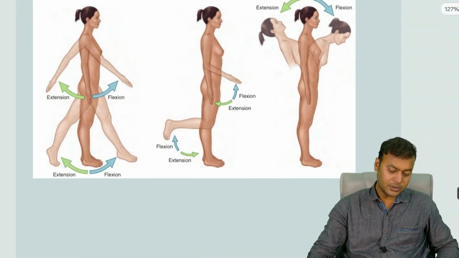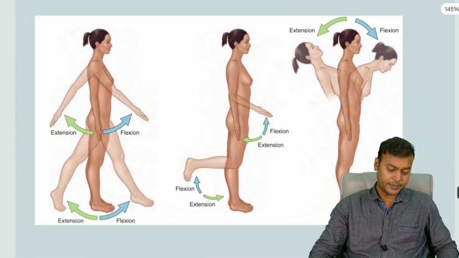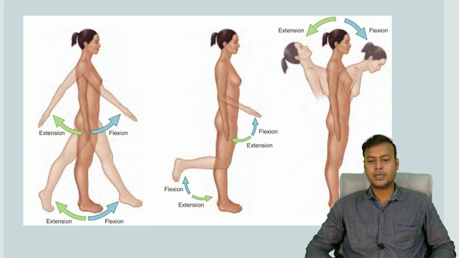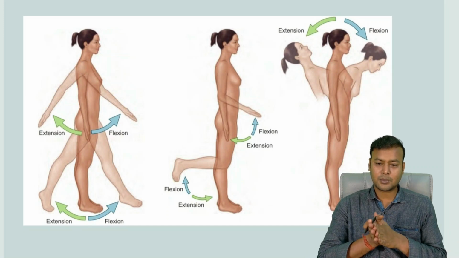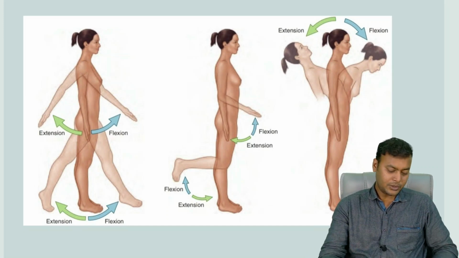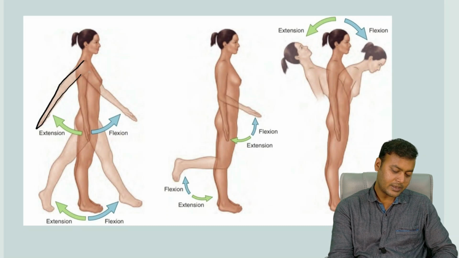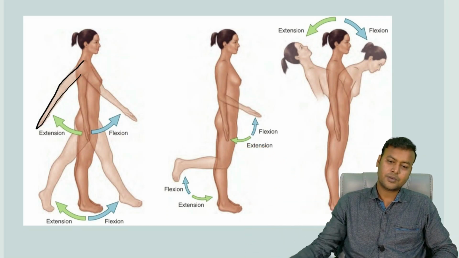Then coming to some of the movements. Now students, you can see these are some of the movements that the human body does. You have been doing them throughout your whole life till now, but now you will be learning about those movements. What are they called? All right. So here you can see in this image, this person is taking her hand back, and then again it is being swung to the front. So from back to front.